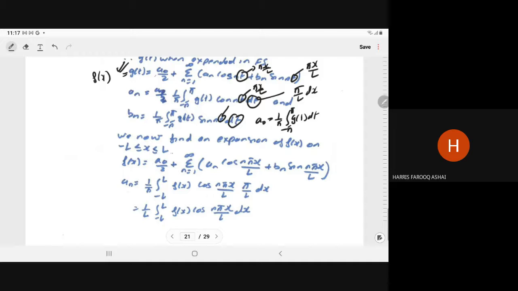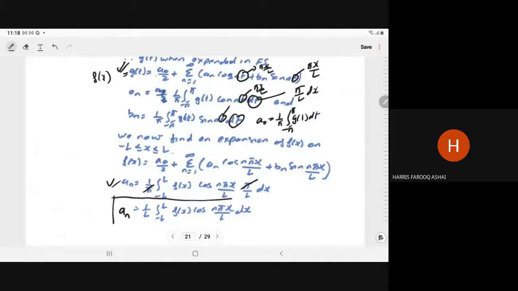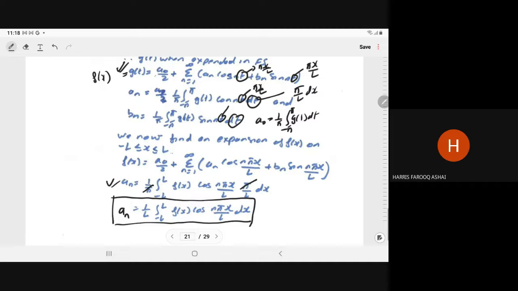And an is equal to 1 upon pi integral minus L to L f(x) cos n pi x upon L into pi upon L into dx. Pi and pi cancel out. So an will become, for the arbitrary interval, 1 upon L integral minus L to L f(x) cos n pi x upon L dx. So that is the formula to compute the Fourier coefficient in case of the arbitrary interval.